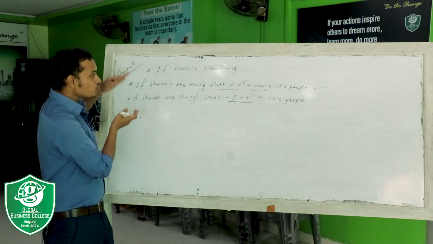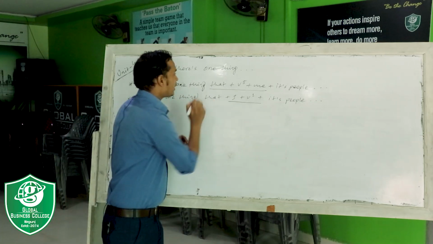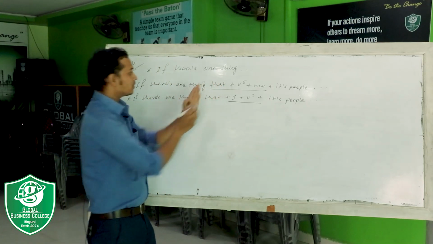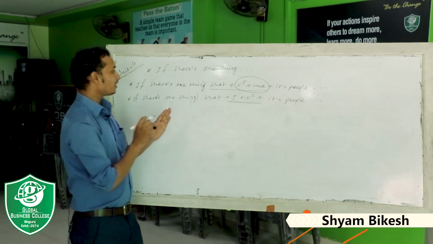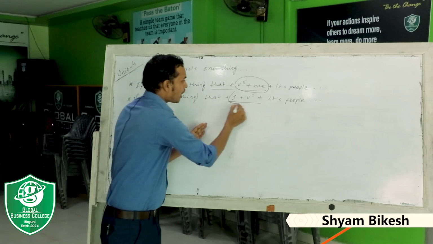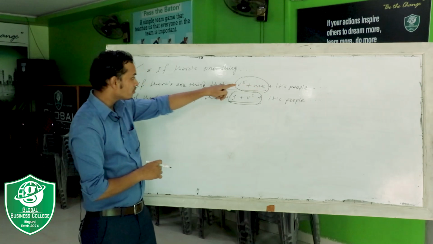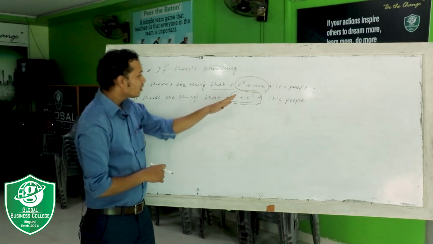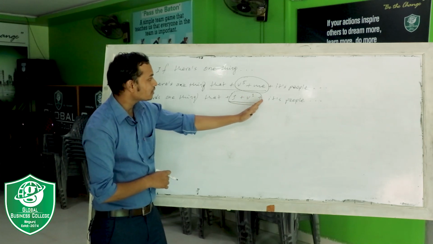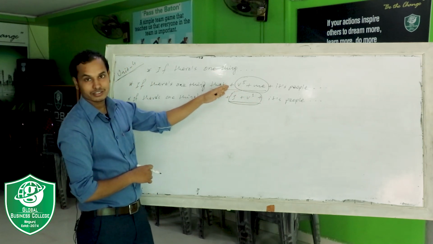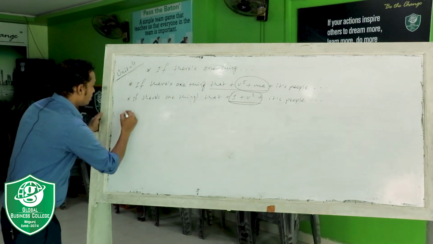In these two structures we have a very slight difference. After "that" you have to use V5 and object in the first, and I plus V1 in the next. So when there is an object you can use V5, when there is a subject you have to use V1. Here you cannot write the object and there you cannot write another subject. This is a very short trick. Let's see the question.